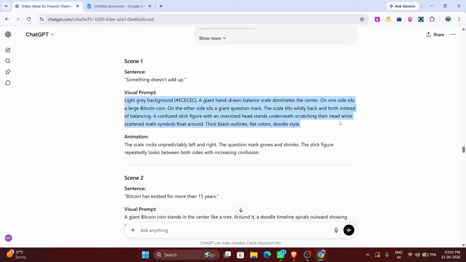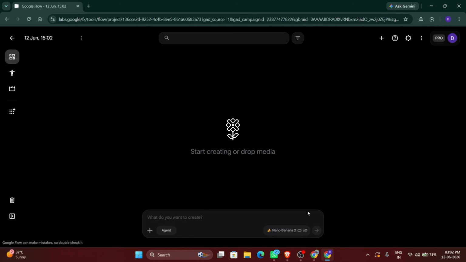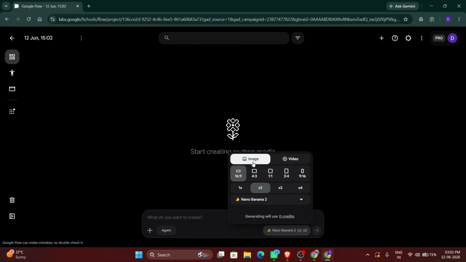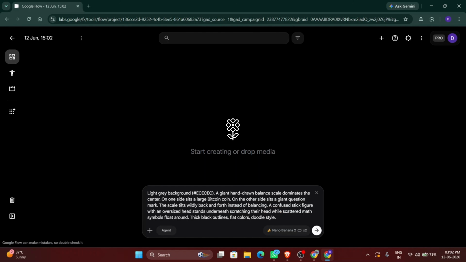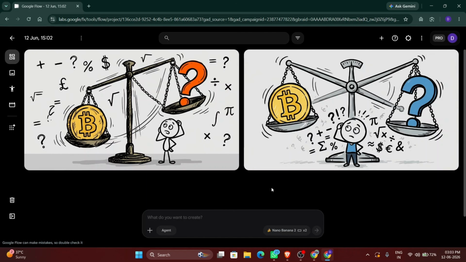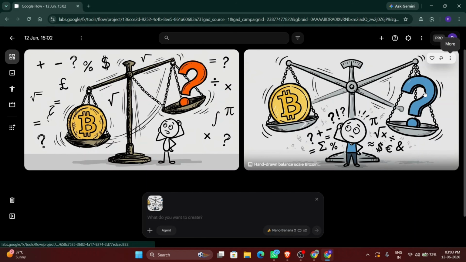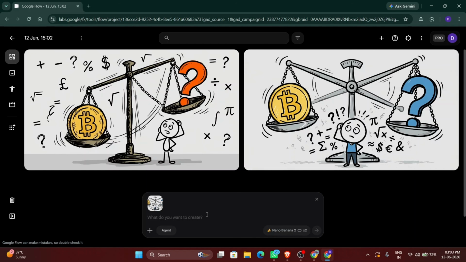Copy image prompt 1 and head over to Google Flow. Inside a new project, select the image option and make sure all your desired settings are chosen. Paste the prompt in and hit enter. In just a few seconds, a set of images will be ready. Select the one you like, click the 3 dots and choose Add to Prompt, so it uses that image as a visual reference for the next scene.